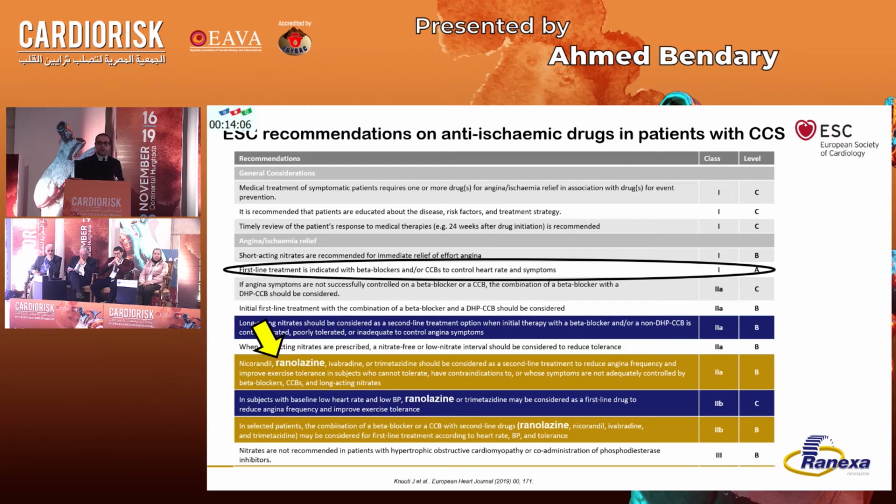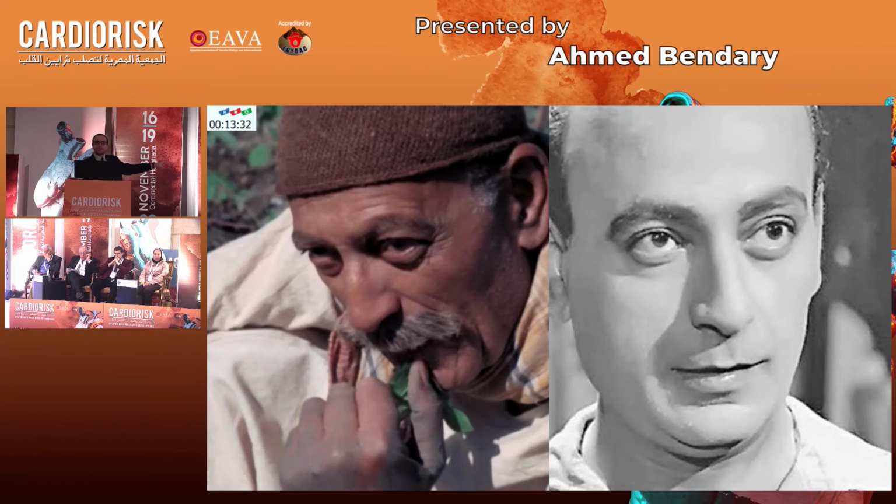The fact number 1, all these drugs are given the same level of recommendation and power of evidence. The fact number 2 is that when the drug came to the market late, this does not necessarily mean that the drug should be used late. And I'd like here to refer to the story of sacubitril valsartan and SGLT2 in heart failure. They came to the market within the last 2 to 3 years. And now we are speaking about what we call the 4 pillars for treatment of heart failure with reduced ejection fraction.